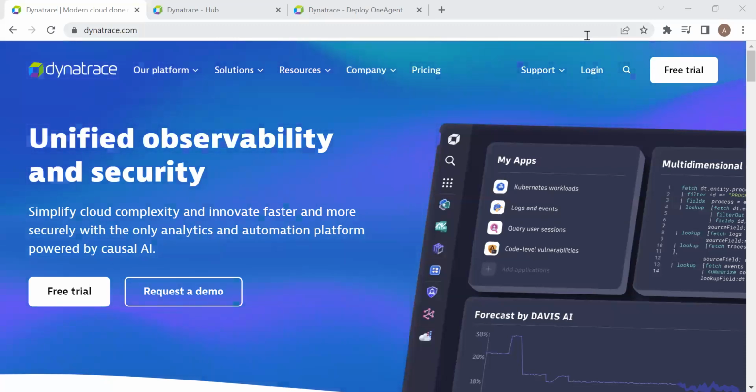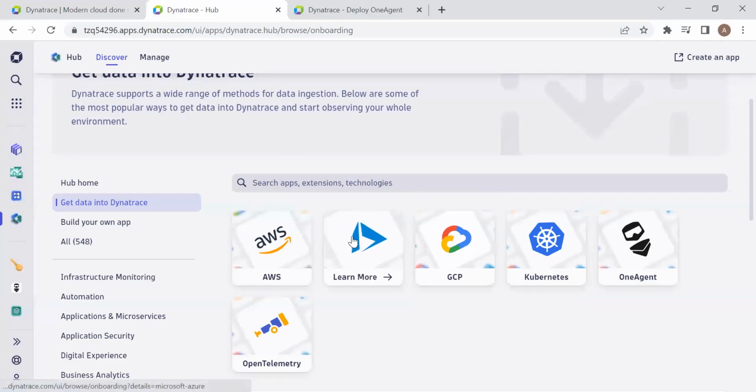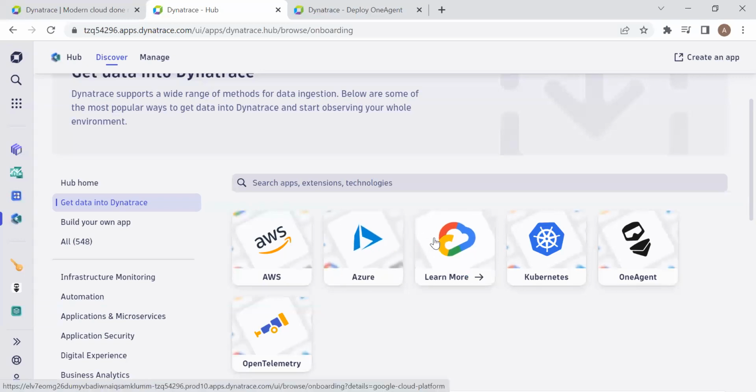Today let's discuss how to log into Dynatrace. If you are looking for how to log into the Dynatrace environment, the easiest way is to go to the Dynatrace website. This is the Dynatrace website and you see the option called login. As I already logged in, if I click on this login option, it will directly redirect to this Dynatrace console. But in your case, that is different.